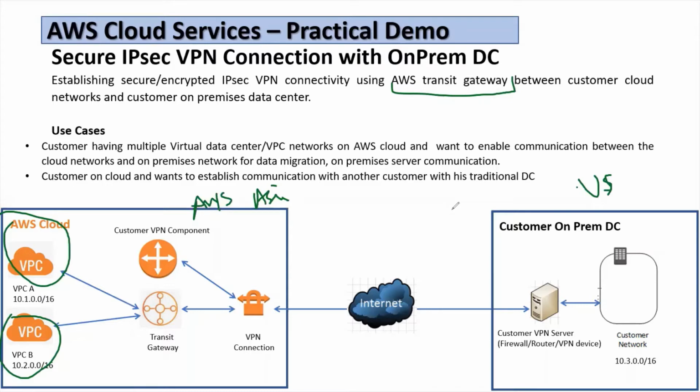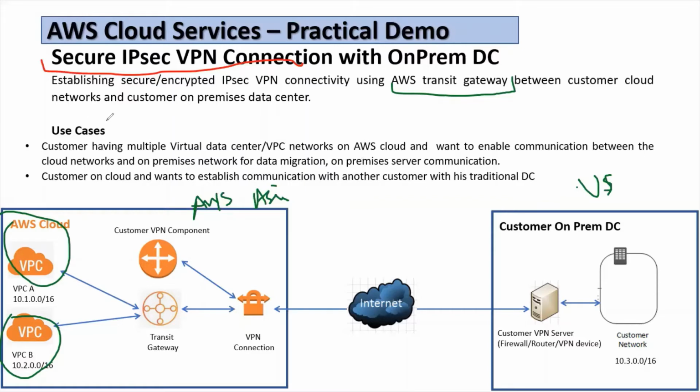The main objective of creating this video is to clarify the concept of creation of an IPsec VPN connection between AWS cloud and the customer data center. But we are using AWS cloud only to showcase this practical. Understand and create these components, and this will help you to clear your concept using transit gateway.